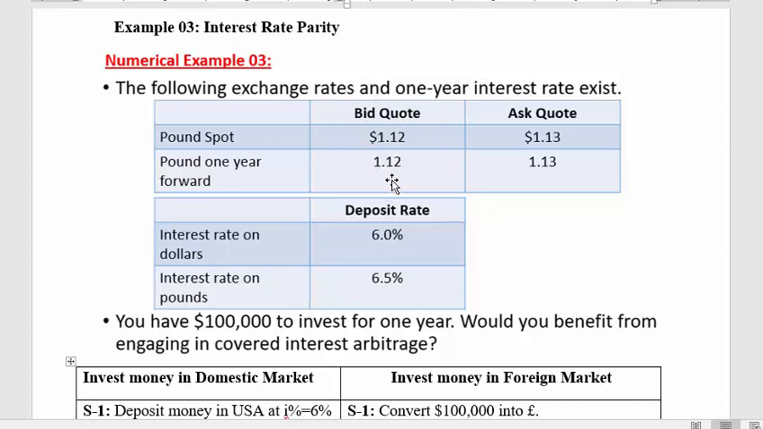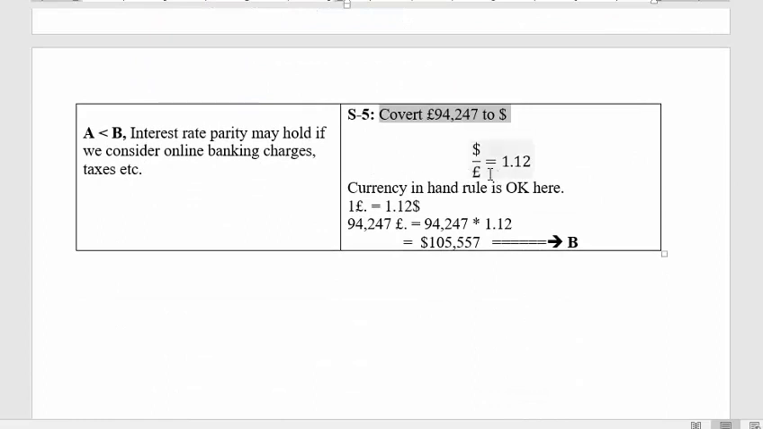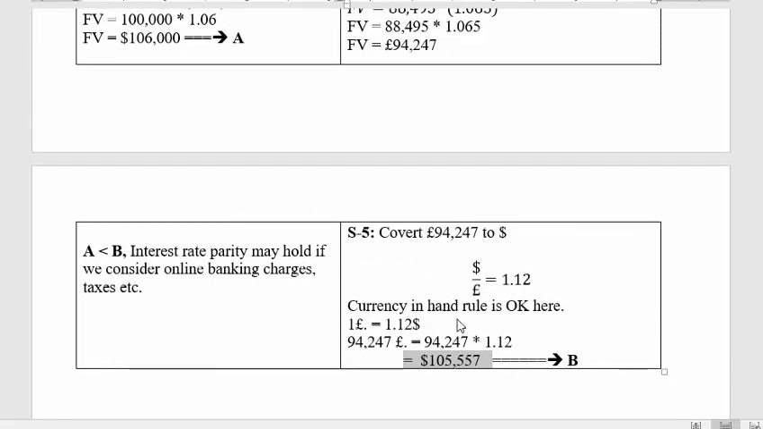So this time I will use the $1.12 per pound exchange rate, this one. So this is the exchange rate. 1 pound is equal to $1.12. The currency in hand rule is okay, because currency in hand must be written at the bottom. Pound is already at the bottom, so there is no issue. So our 94,247 pounds multiplied by the rate will be equal to $105,557. This will be our future value in terms of dollars.